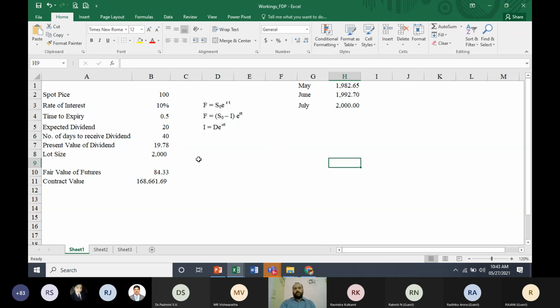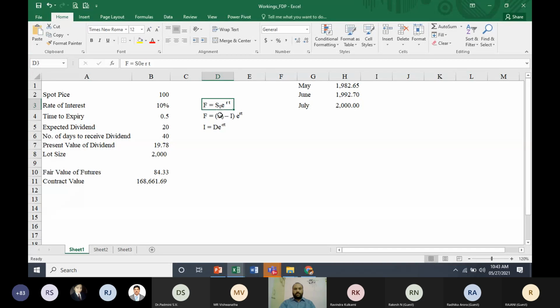To find that out, we use the cost of carry model in futures. That is nothing but the pricing of futures. It is not actually valuation of futures or valuing a future. It is called pricing of futures. So we are going to use this formula to find the price of a future: F = S0 * e^(RT).